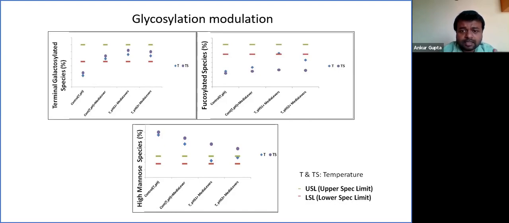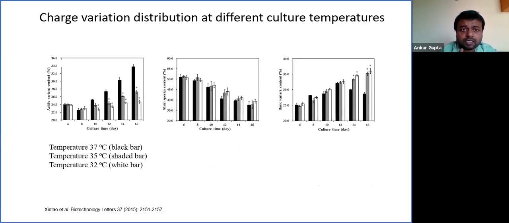Now in the next slide, we are going to see how a change in process lever changes the other product profile. This is a typical example where charge variant distribution at different temperatures was evaluated. The first profile shows acidic variants, the second profile shows the main species, and the third profile represents basic species.